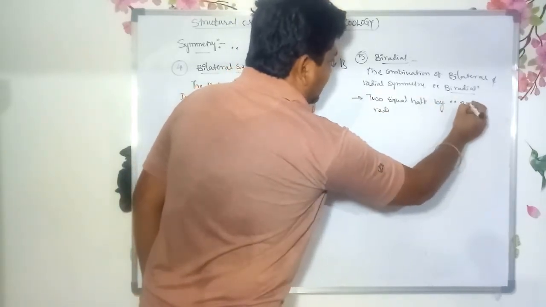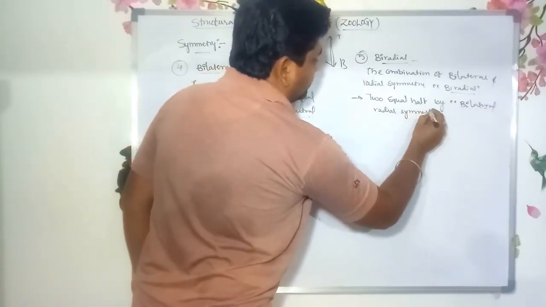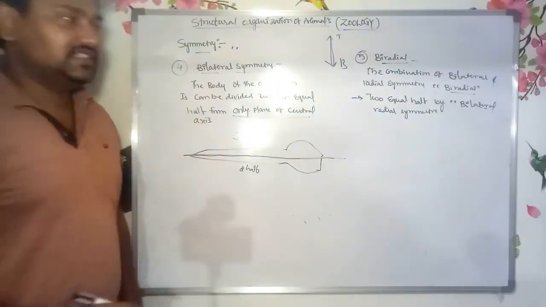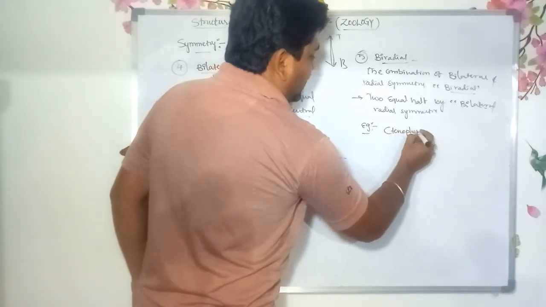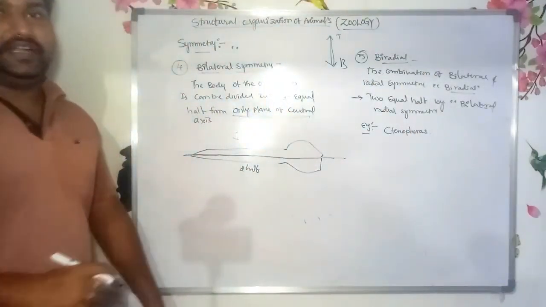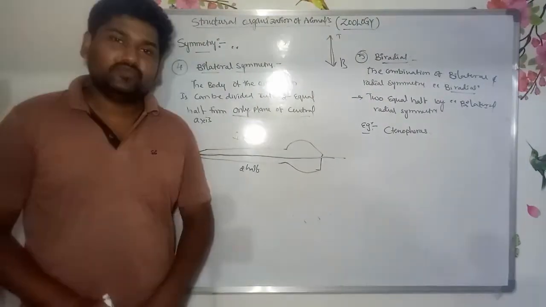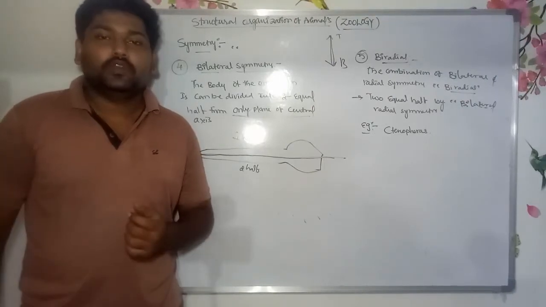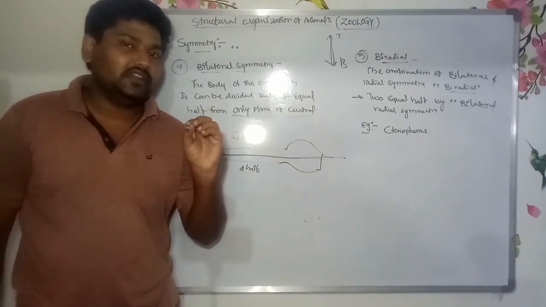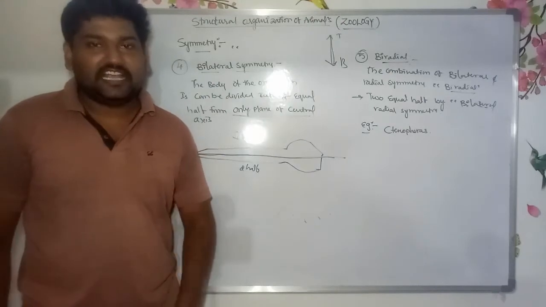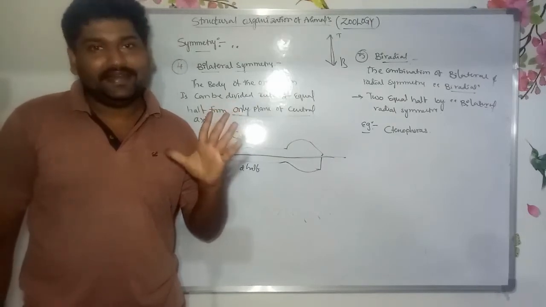So, bilateral and radial symmetry together give biradial symmetry. Example, Ctenophora. Ctenophores show biradial symmetry. Now we have completed what the symmetries are. The structure of the organism is known as the symmetry. According to their structure, there are only five types in the entire animal kingdom: asymmetry, spherical symmetry, radial symmetry, bilateral symmetry, biradial symmetry.